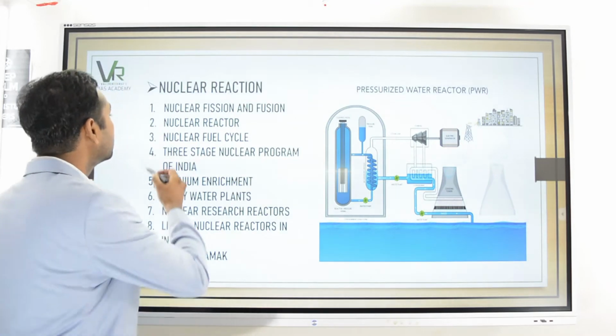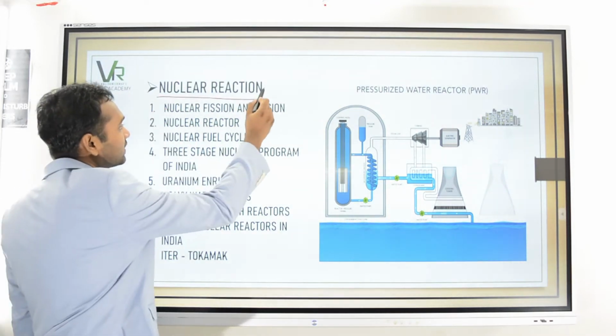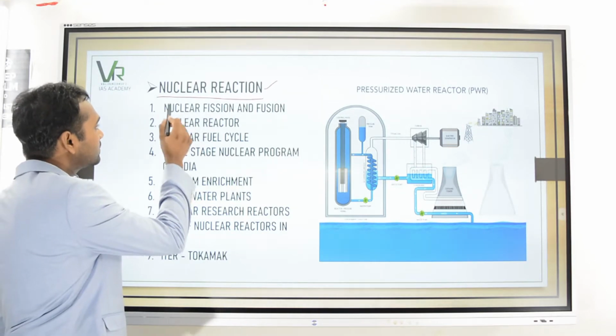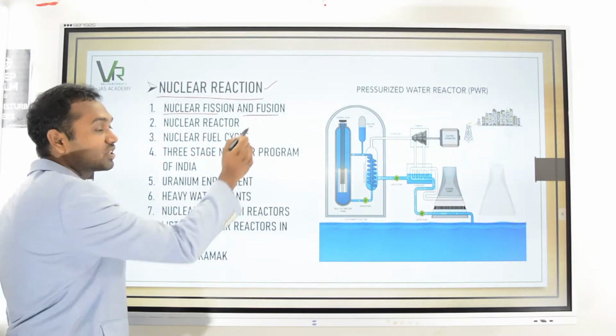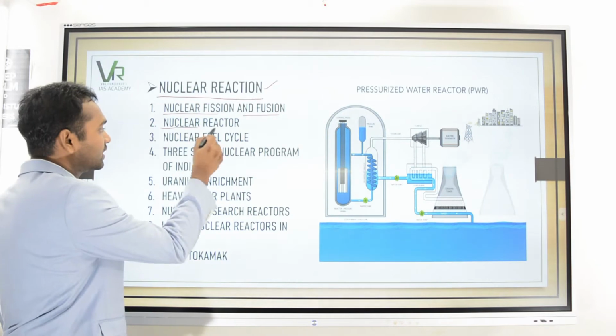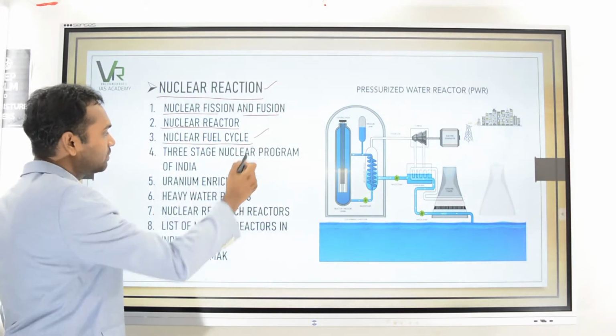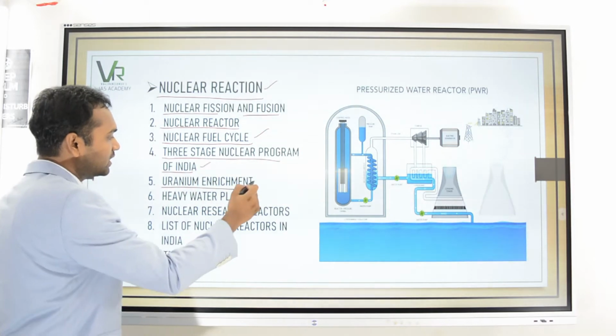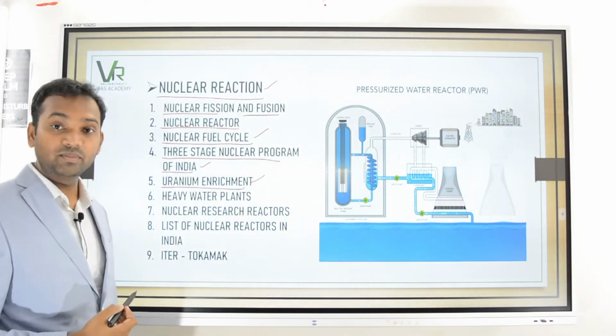Then moving on, we are going to talk about nuclear reactors and different types of nuclear reactions. We are going to discuss in detail nuclear fission and fusion reactions. What is a nuclear reactor? The nuclear fuel cycle will be discussed. The three-stage nuclear program of India will be discussed. Uranium enrichment will be discussed.